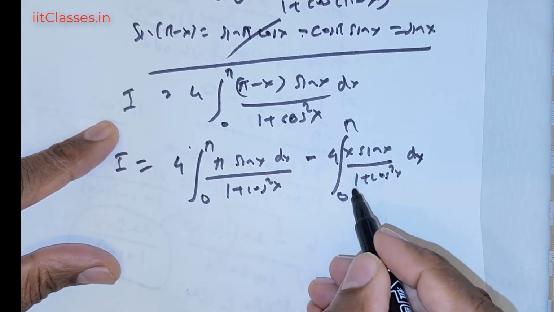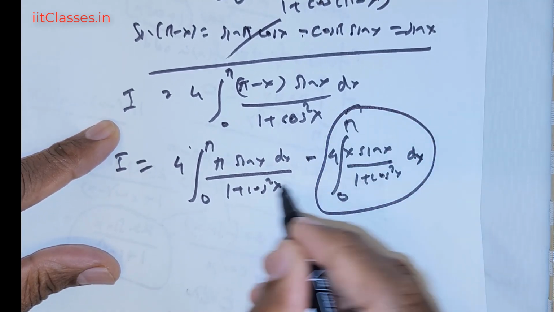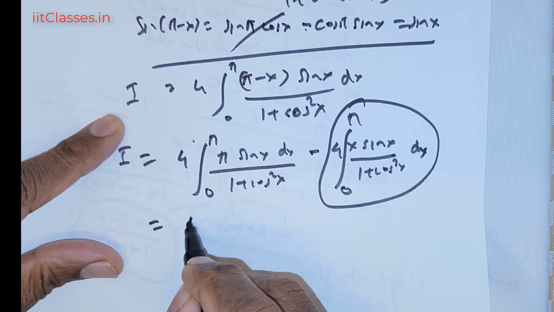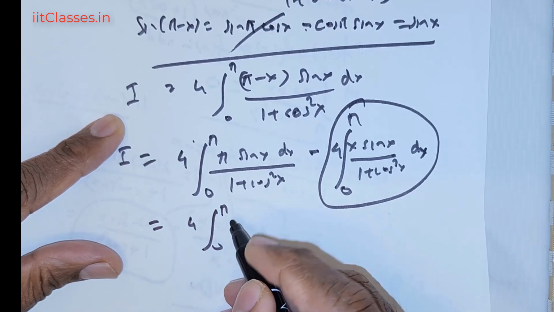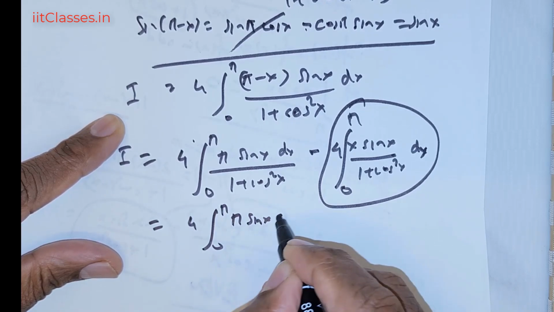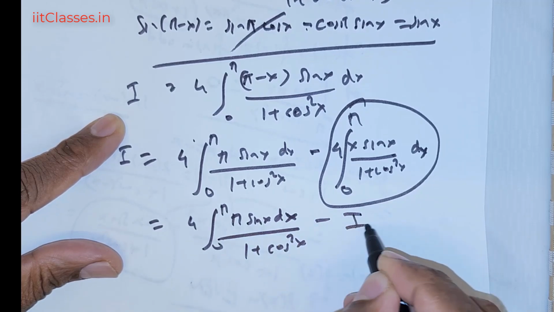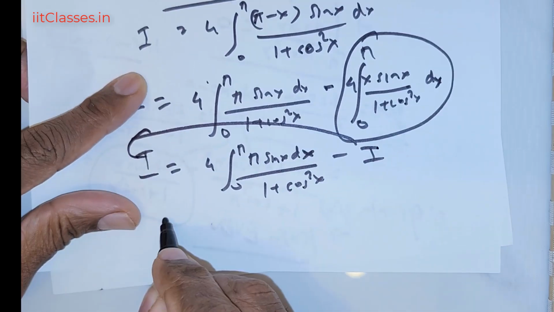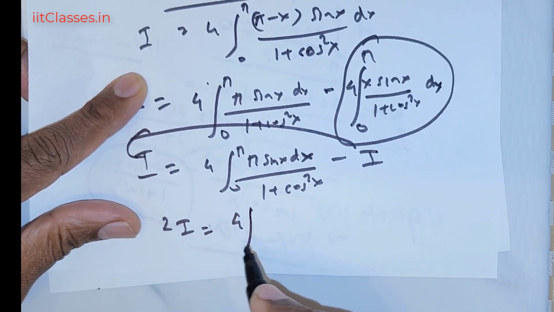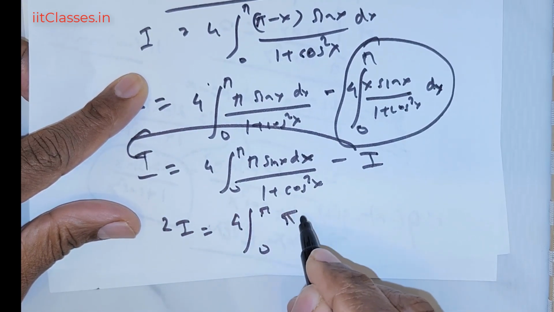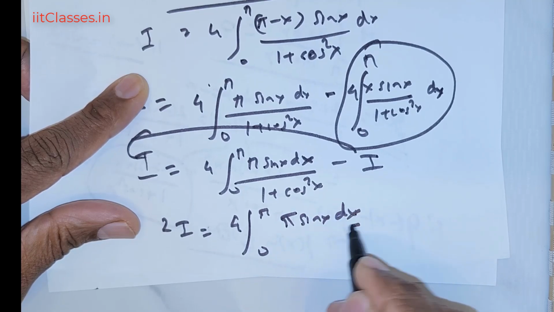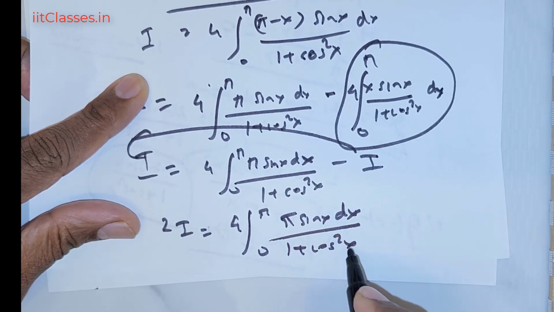So this entire quantity I can replace with I. So this is 4 times integral 0 to pi times sine x dx divided by 1 positive cos squared x negative I. You push this I to the other side, you get 2 times I is equal to 4 times integral 0 to pi times sine x dx divided by 1 positive cos squared x.